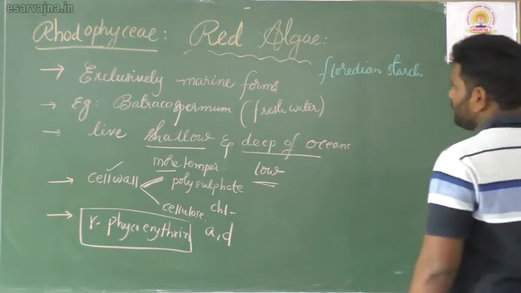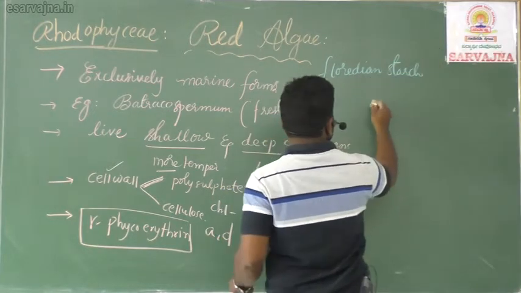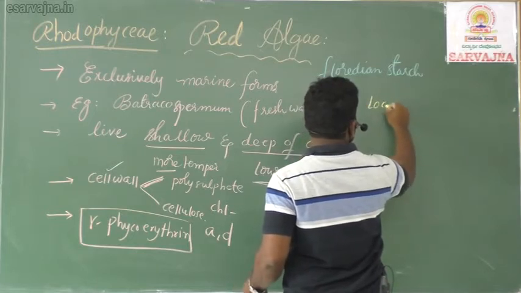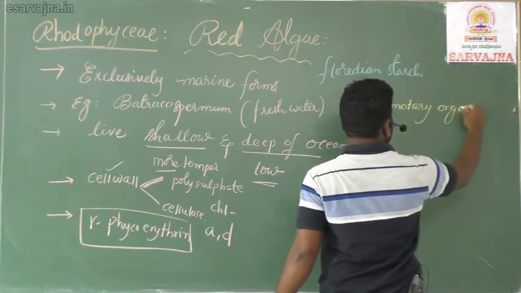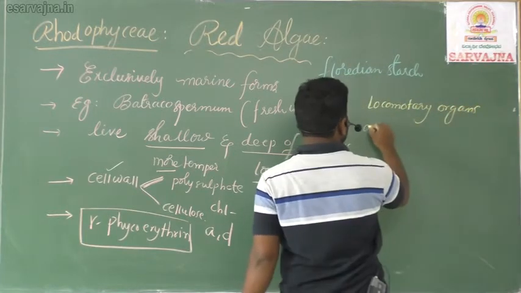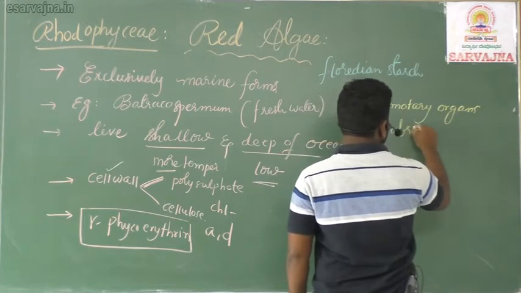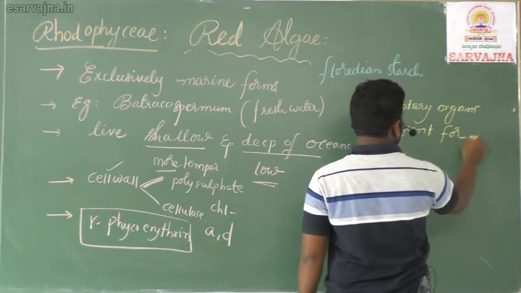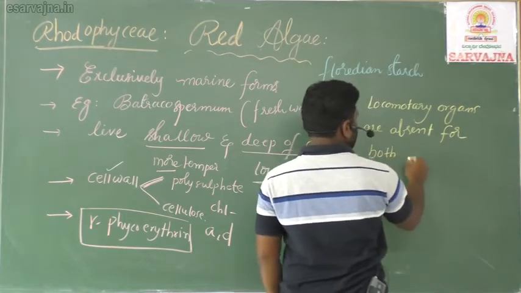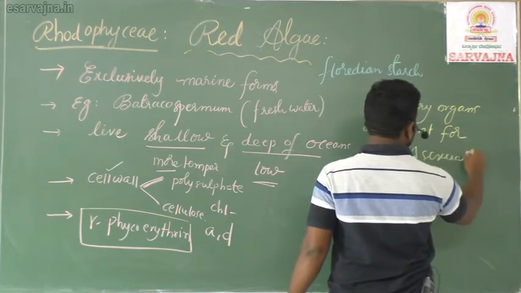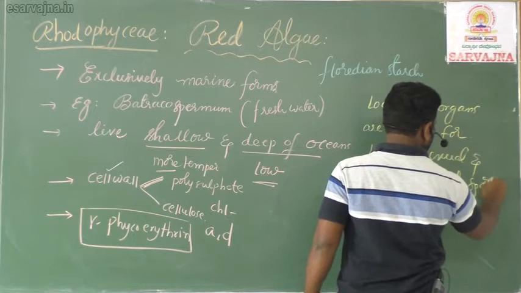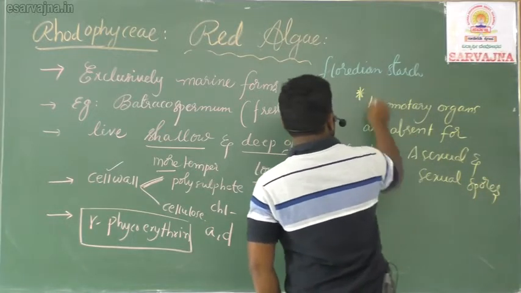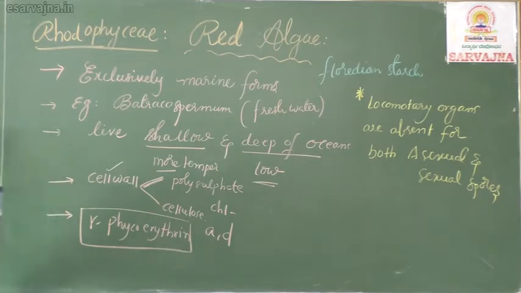Red algal members do not have locomotory organs. Locomotory organs are absent for both asexual and sexual spores. This is one of the important characters of the red algae, right?